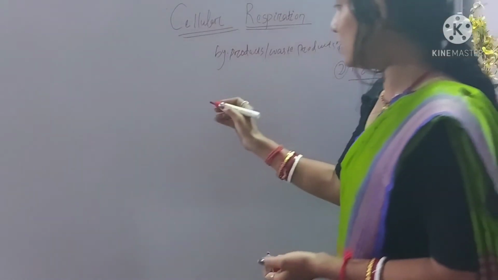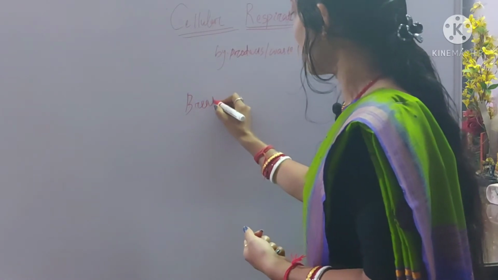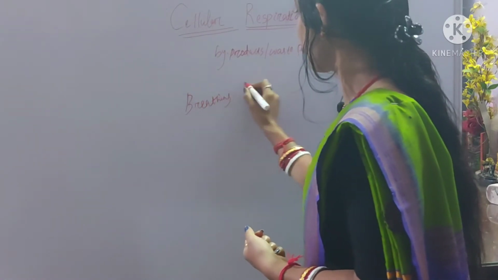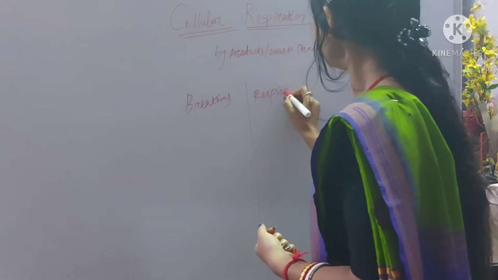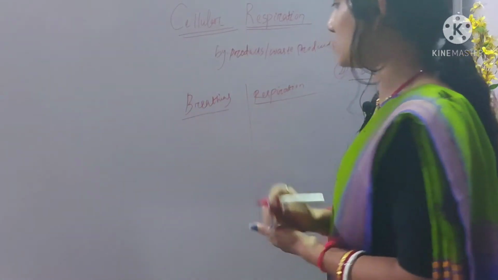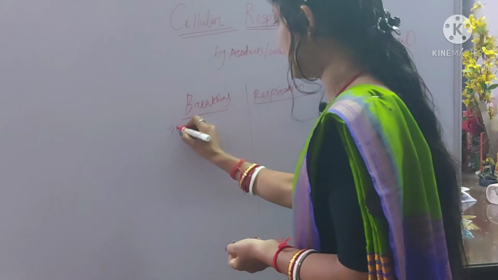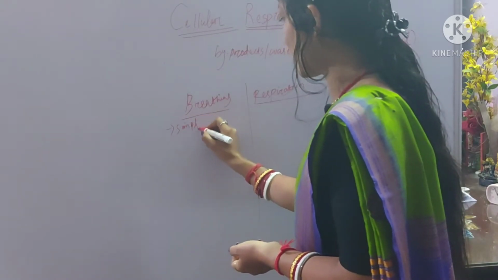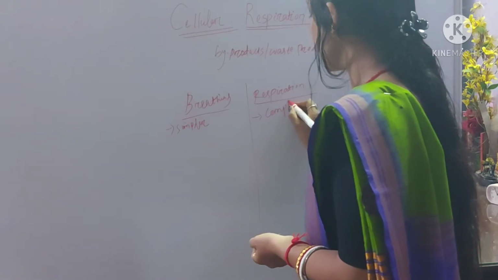Now we'll discuss the basic differences between breathing and respiration. Breathing is the simpler concept, while respiration is quite complex.